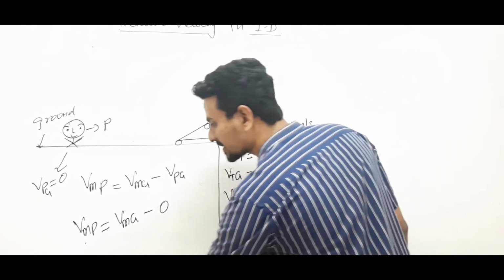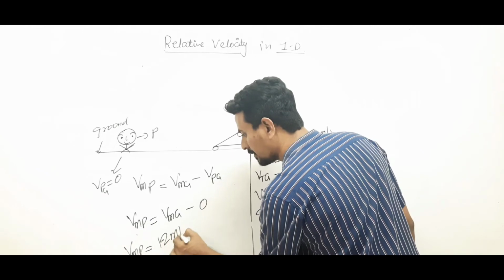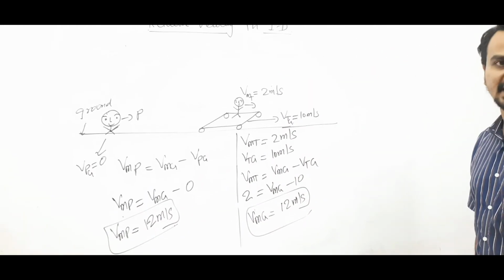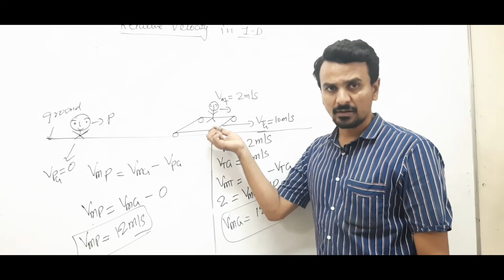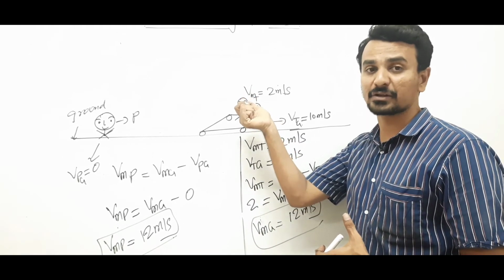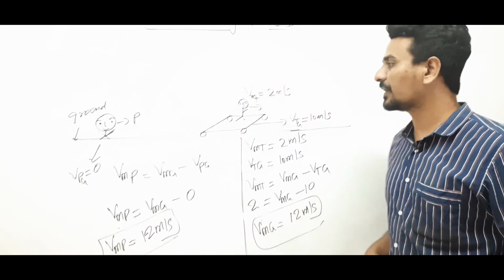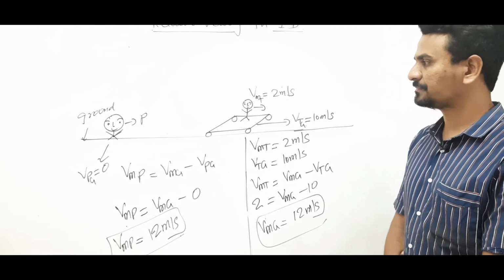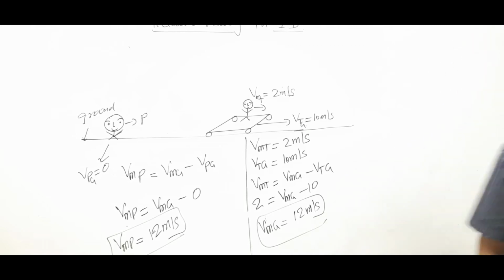So it means the person will observe that the man is going with 12 meters per second. That is an obvious thing, no? Already he is standing on a trolley. The trolley itself is moving with 10 and he is running with a velocity of 2. So velocity of the man as observed by the person will be 12 meters per second. Clear? Let us discuss one more case.